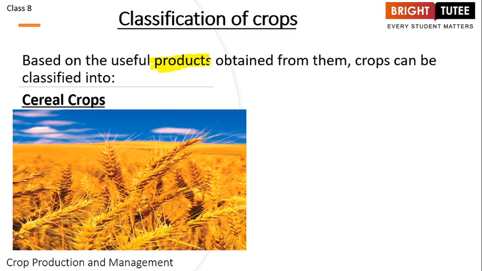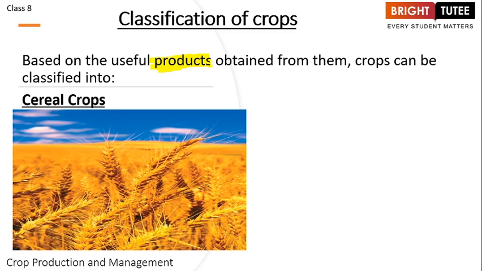The other basis is the season, which we will study later in this particular session. So first of all, let's understand how we classify the crops based on the products that we are obtaining, right? We have seen when we were talking about agriculture that there were two things. One was the food and the other was the other useful products that we obtain, right?